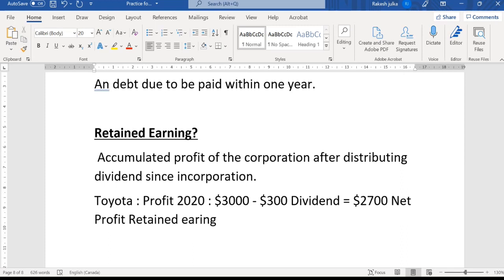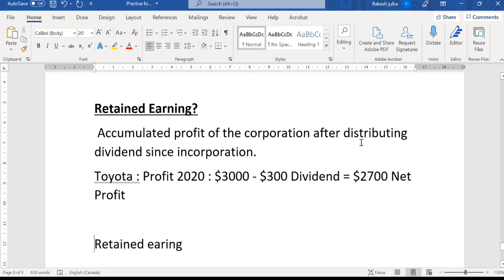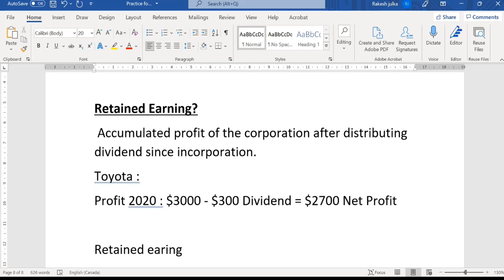So what is the retained earning now? For example, this company starts in 2020, and in 2021, let's say the same thing. I'm just going to copy and paste it here again.